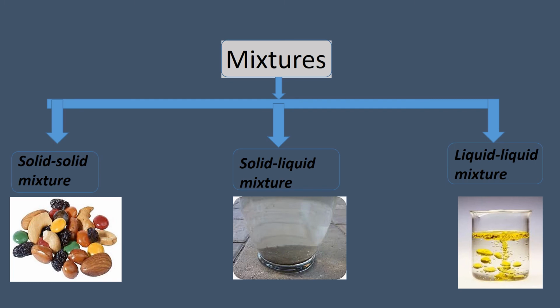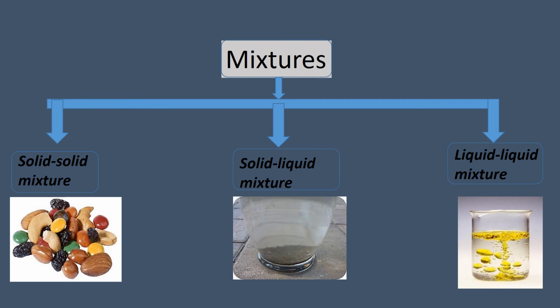Now here, the solvent is the liquid, whereas the solute that is being dissolved is the solid. So this is the second type of mixture, the solid-liquid mixture. The third type is the liquid-liquid mixture, which means both the components, the solute as well as the solvent, are liquid. For example, alcohol dissolved in water, oil mixed with water, or milk mixed with water.